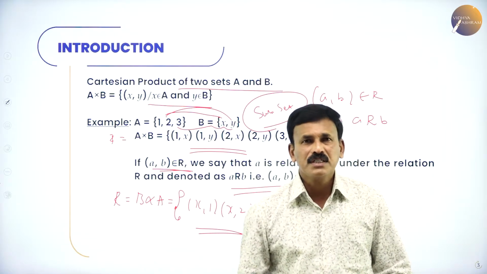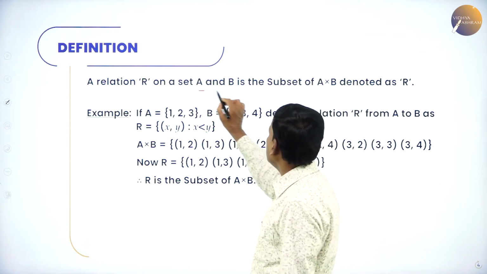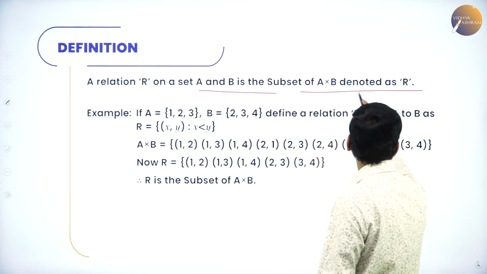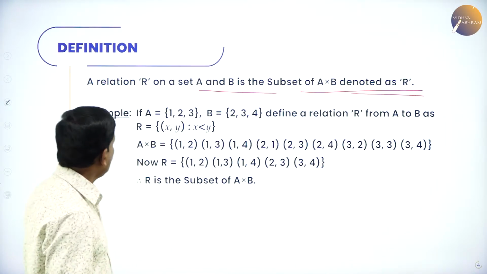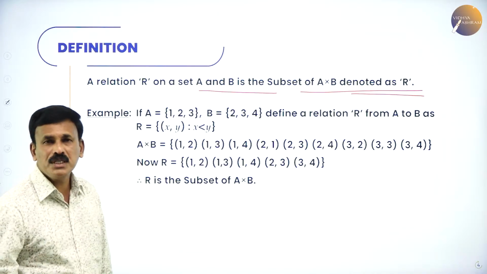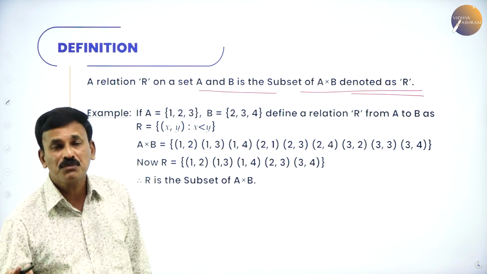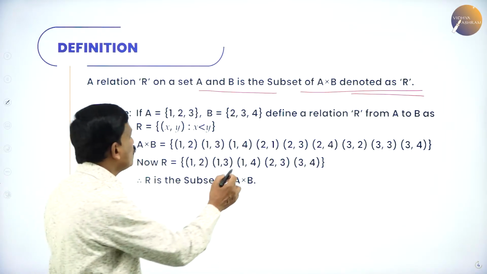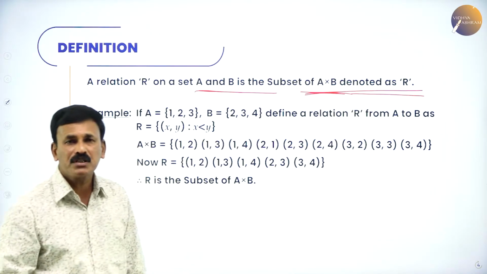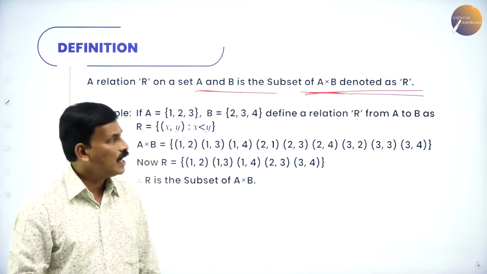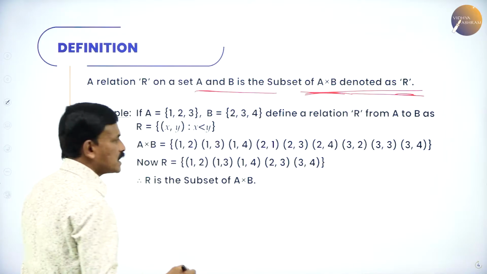Now let us come to the definition of a relation. A relation R on sets A and B is a subset of A cross B, denoted as R. A relation R on sets A and B is a subset of the Cartesian product A cross B, and it is denoted as R. R is the relation.